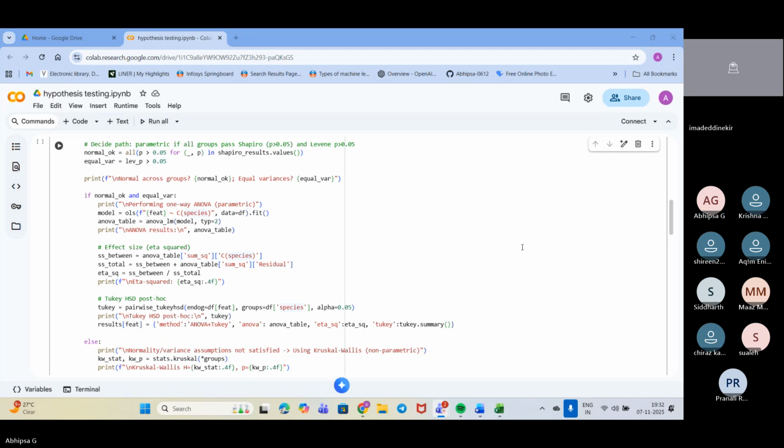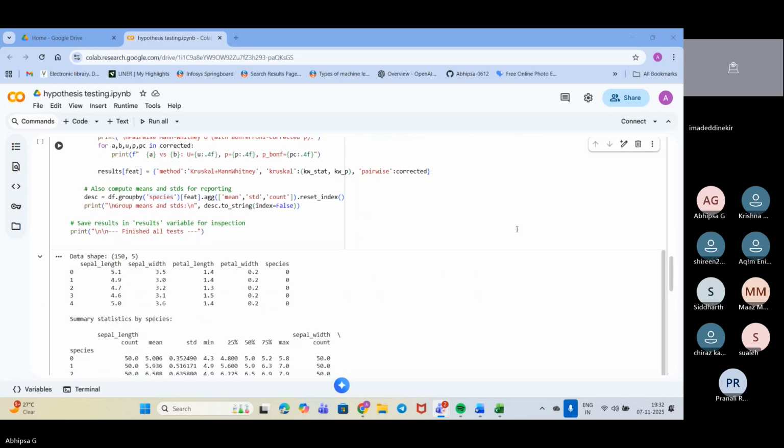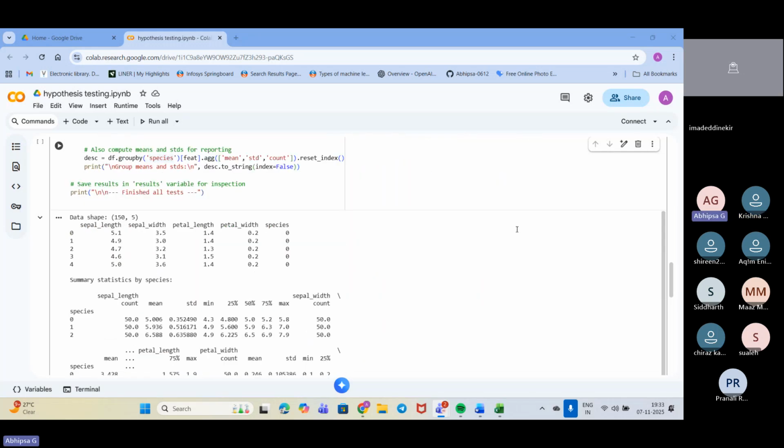Done, ma'am. Fine. This one? Done. Okay, fine. This one, do you need to take the output screenshot also?